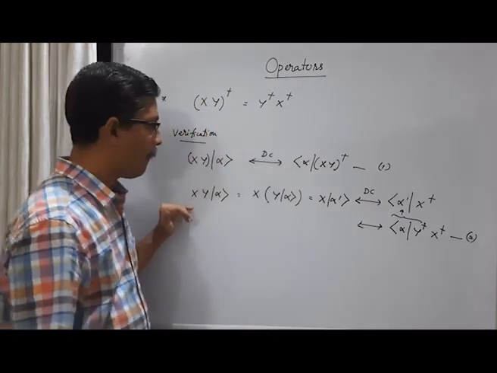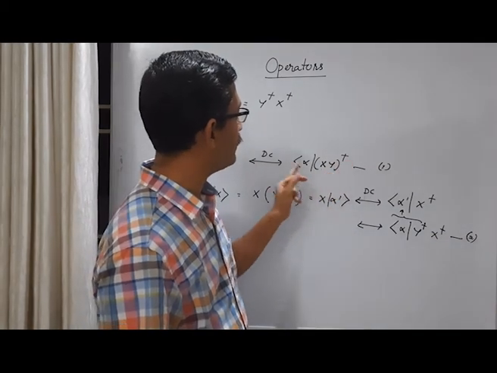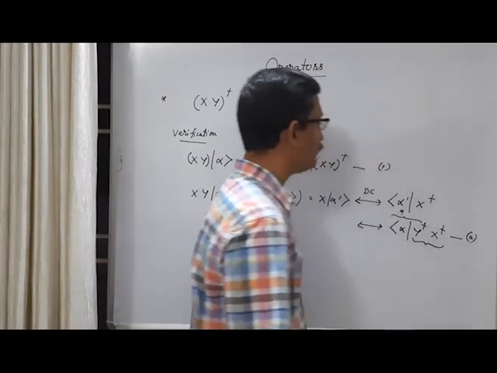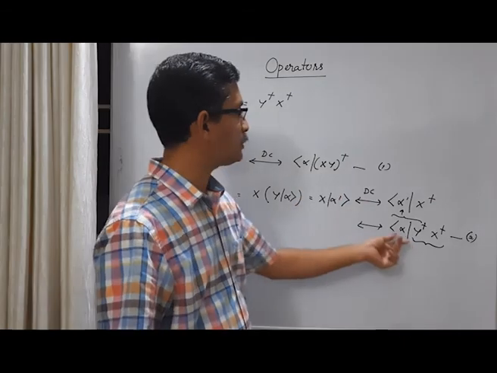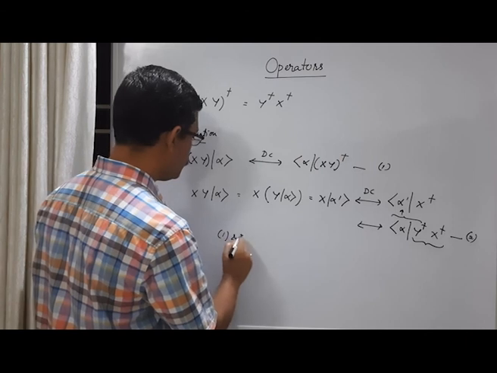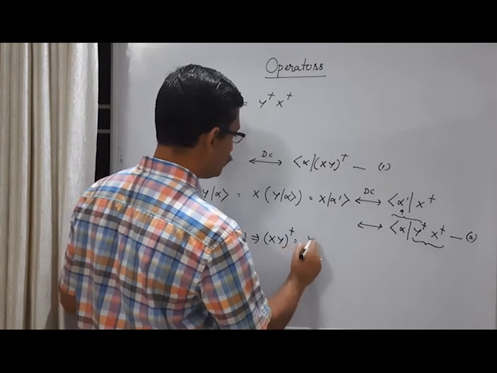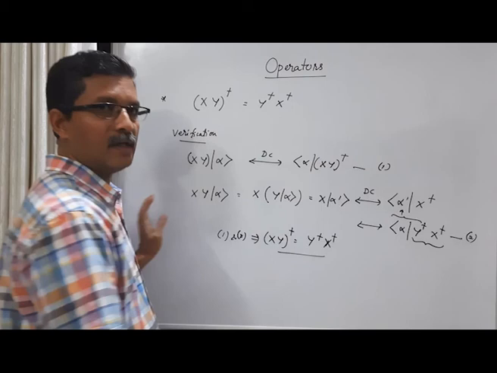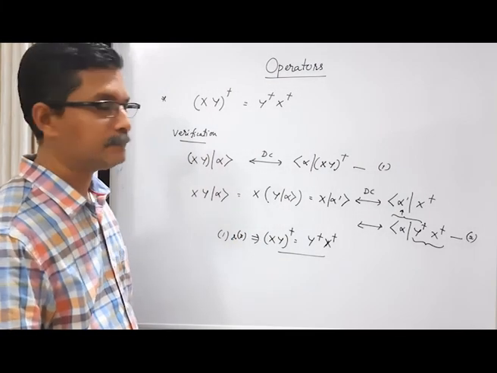The left hand side is the same, so the right hand side must be the same. Here the right hand side is (xy) dagger acting on bra vector alpha. Here this quantity is acting on bra vector alpha. So (xy) dagger must be equal to y dagger x dagger. So we get from 1 and 2, (xy) whole dagger must be equal to y dagger x dagger. Hence the proof. Okay, this is actually a verification of this result.